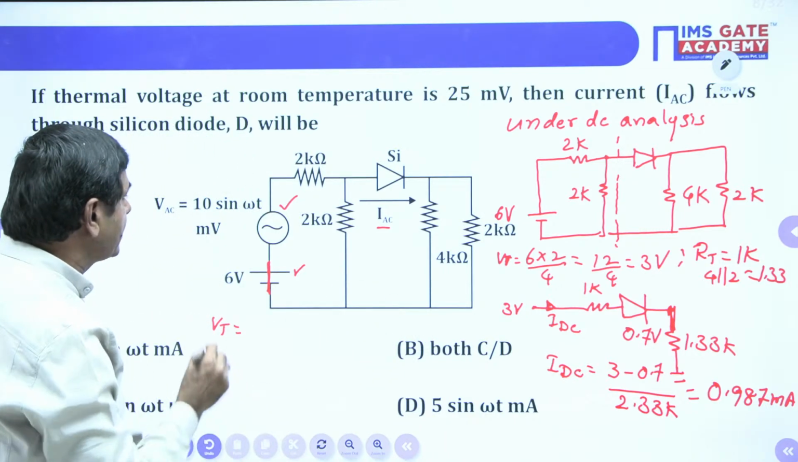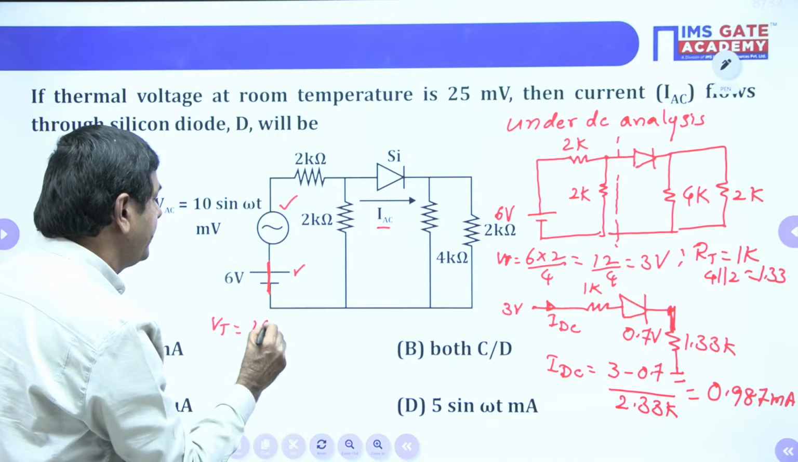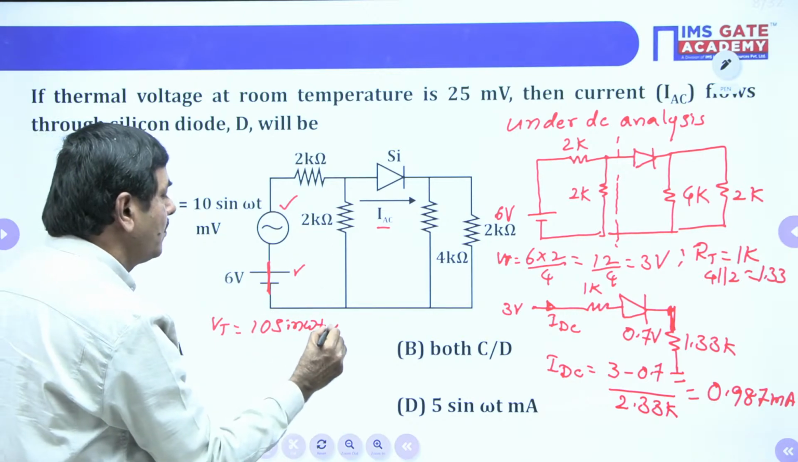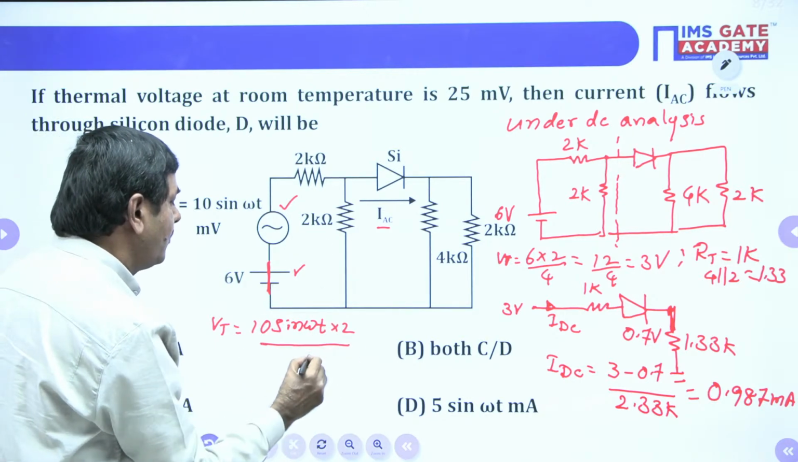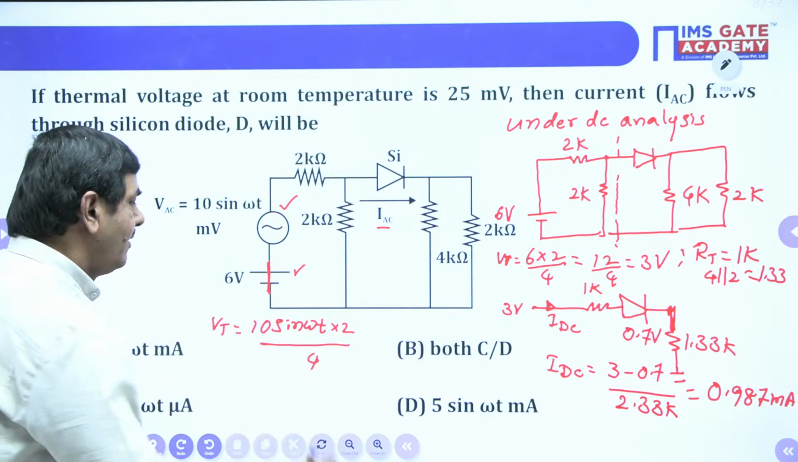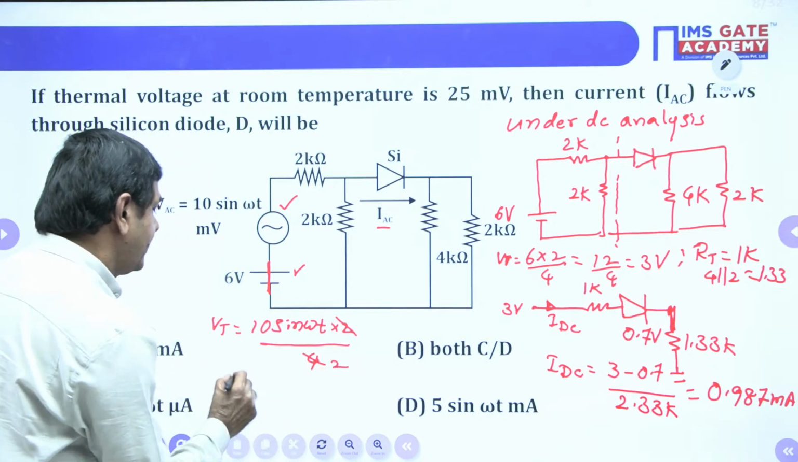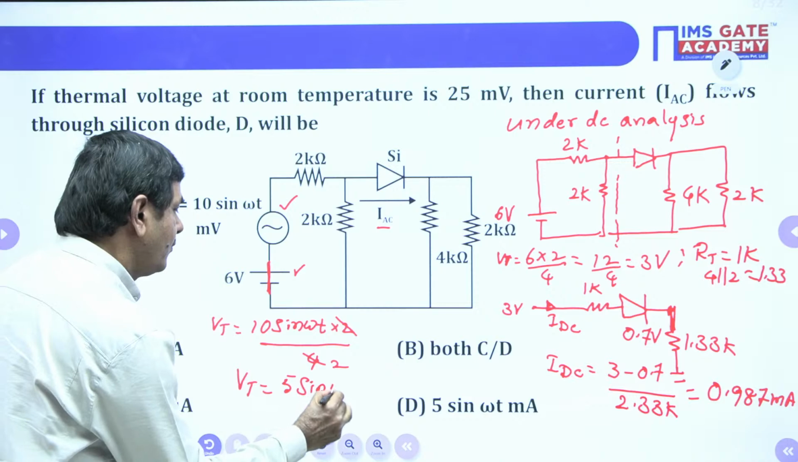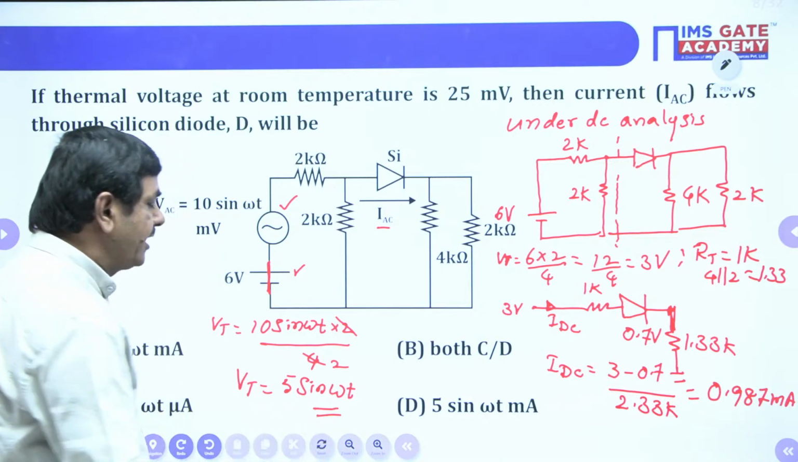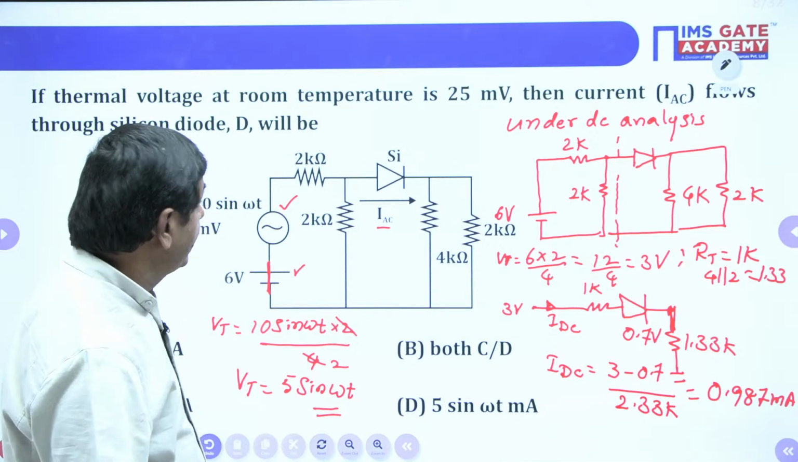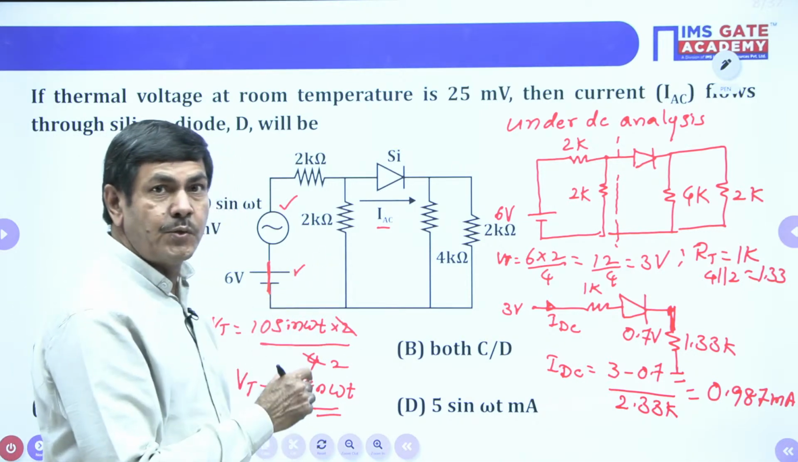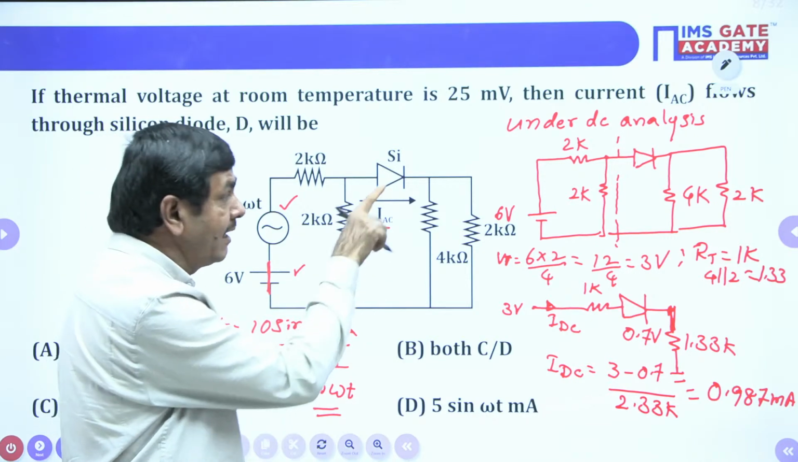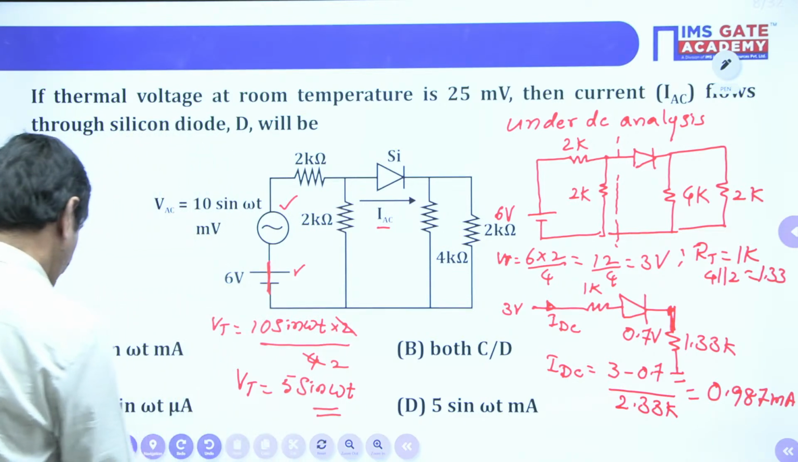I say Thevenin's voltage we can find as 10 sin omega t into 2 divided by 2 plus 2, which is 4. Whenever you cancel the 2 times, Thevenin's voltage available here is 5 sin omega t. That much amount of Thevenin's voltage is available. Now, while drawing the AC equivalent circuit, this voltage is to be considered. The 2K and 2K resistors are in parallel, so the equivalent resistance is to be connected. You watch, you can understand clearly.